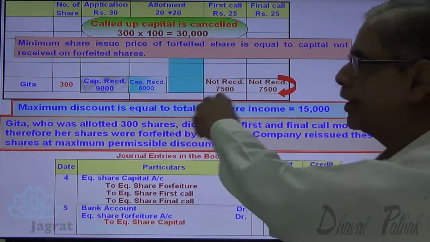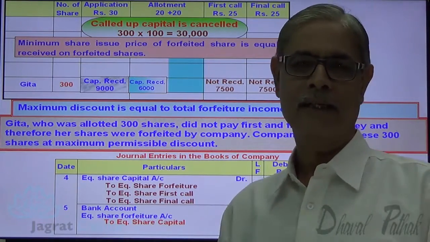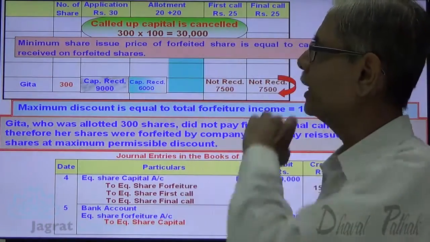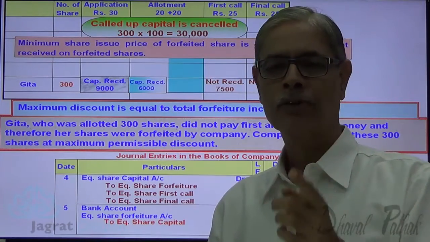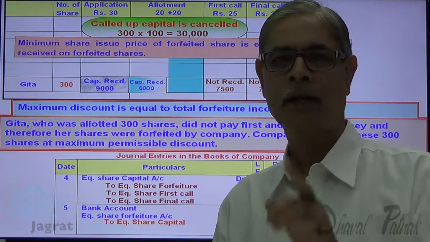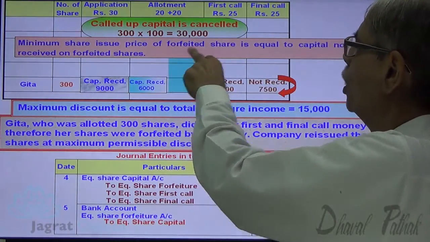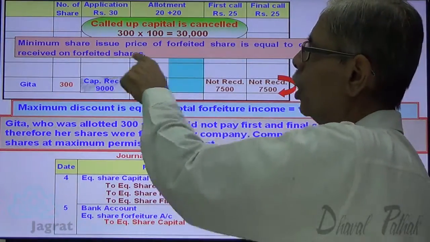Now, instead of giving you the information that maximum possible discount is granted, the other way of asking the question is, what is the minimum share issue price? What is the minimum amount that must be recovered at the time of reissue of shares? So minimum share issue price of forfeited shares is equal to capital not received on forfeited shares.